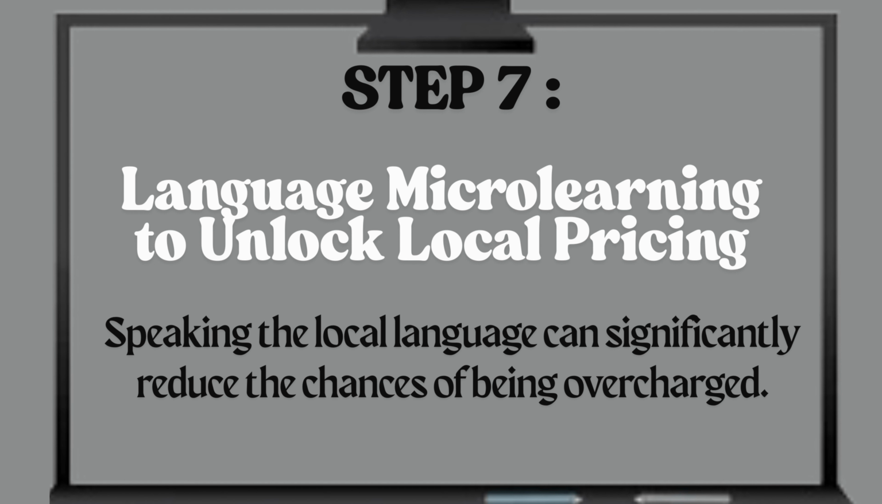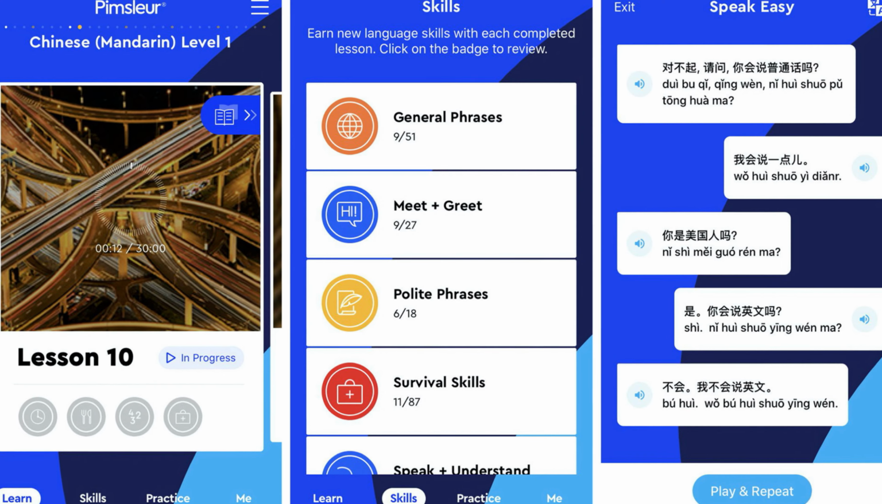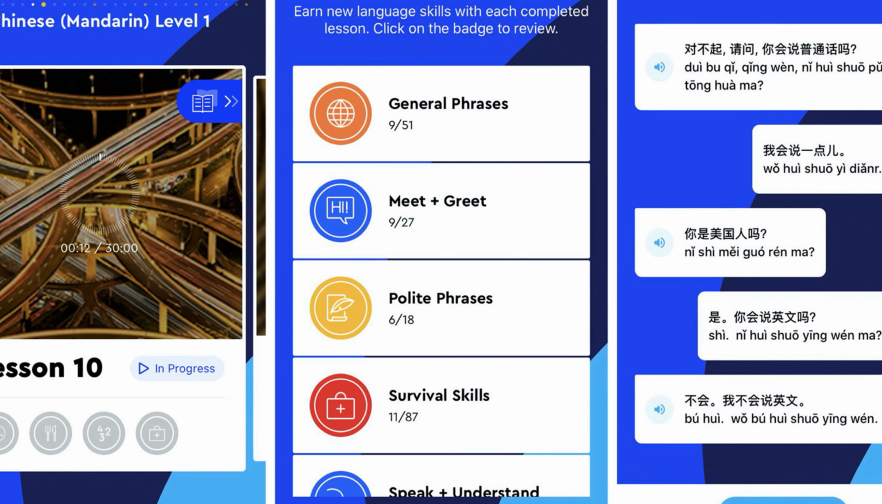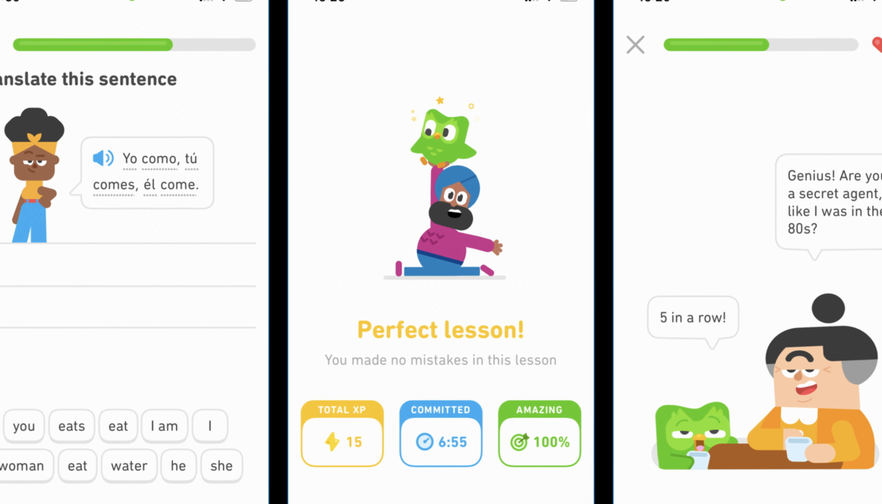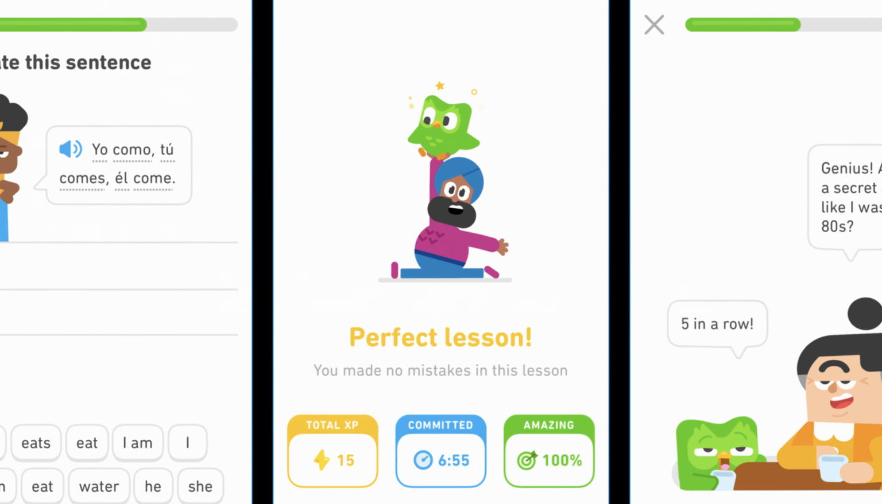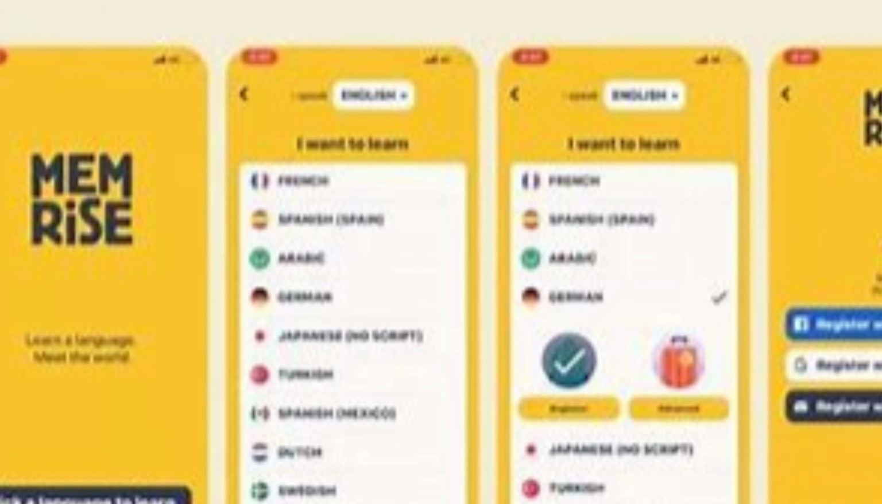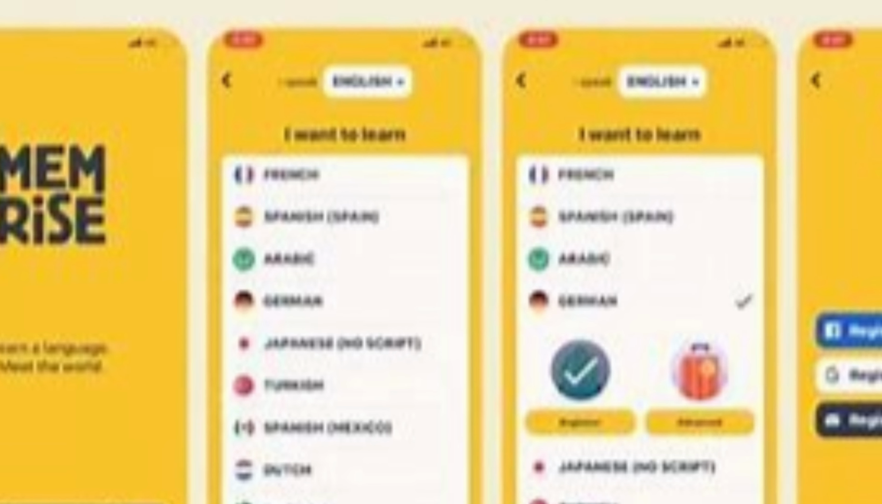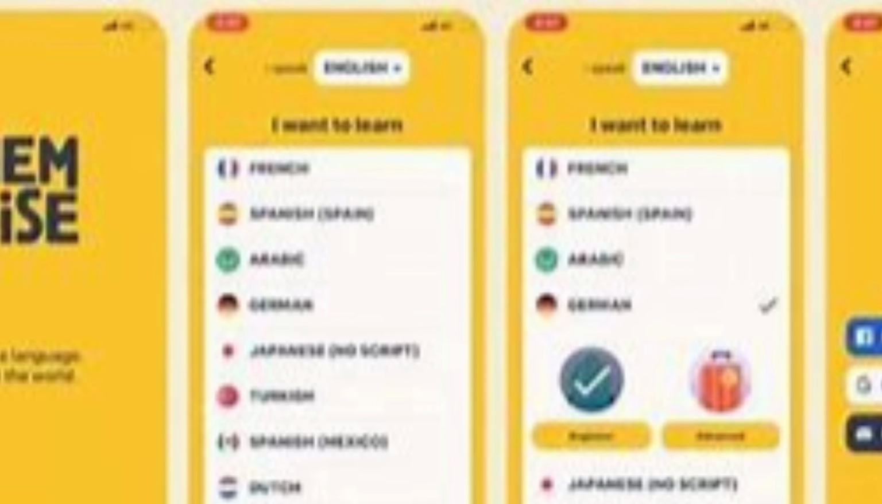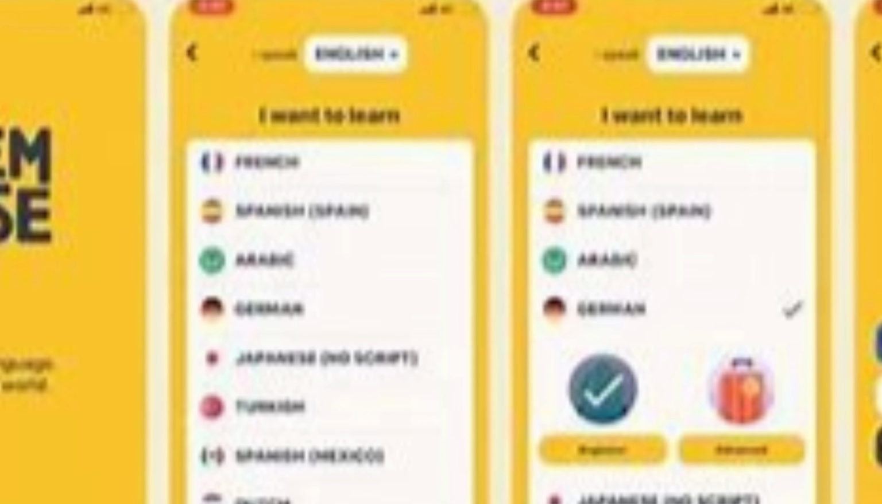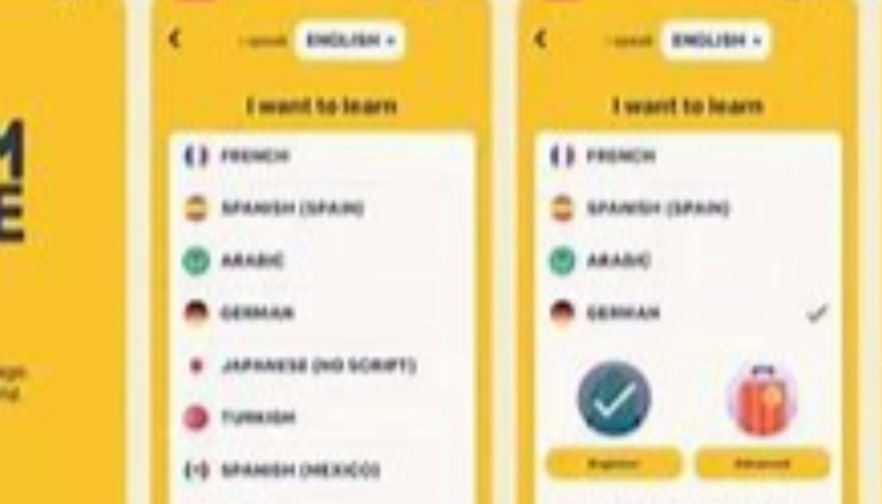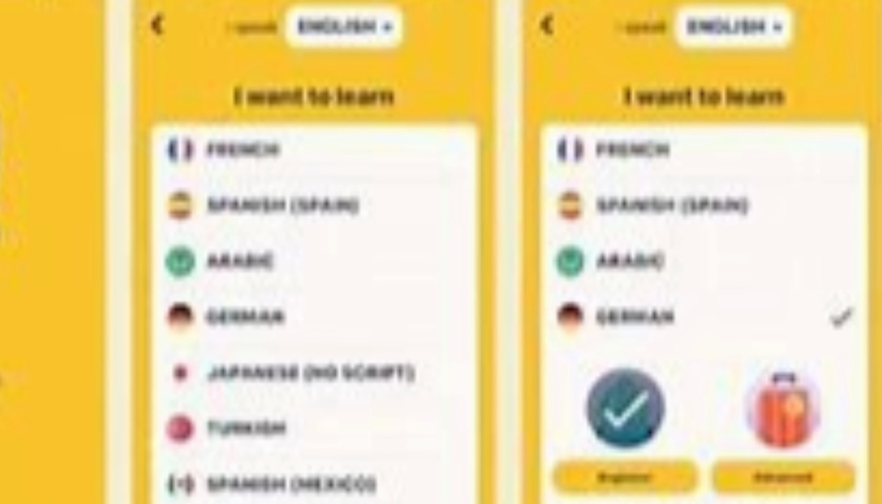Step 7. Language micro-learning to unlock local pricing. Speaking the local language can significantly reduce the chances of being overcharged. Explicit steps to do. Use apps like Pimsleur, Duolingo, or Memrise to learn basic phrases. Memorize key terms like numbers, how much, thank you, and local price. Practice these phrases with locals daily to build confidence and trust. Why it works. Locals often treat travelers with basic language skills more respectfully and offer better deals.